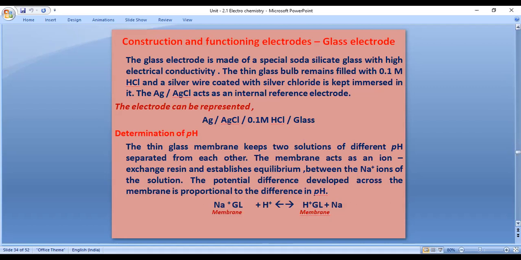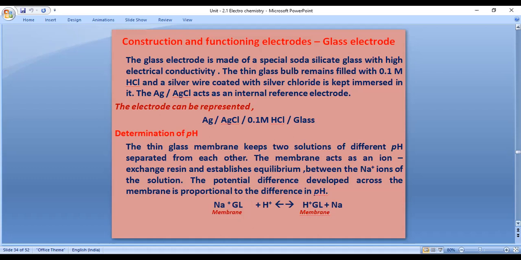The thin glass bulb is filled with 0.1 M HCl, and a silver wire coated with silver chloride is immersed in it. Whatever is made of glass is called special soda silicate glass. This is a very thin glass, and at the bottom side of the glass there is one small bulb.